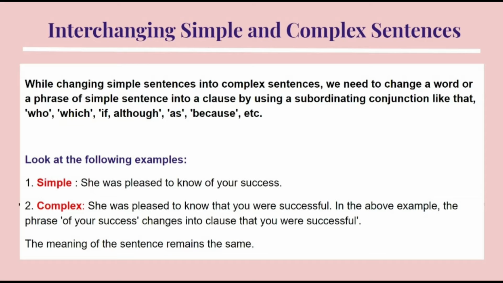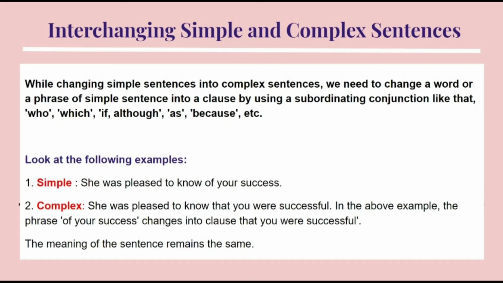Now it is the time we talk about interchanging simple sentences and the complex sentences. So, how exactly do we do that? While changing simple sentences into complex sentences, we need to change a word or a phrase of simple sentence into a clause by using a subordinate conjunction. For example, who, which, if, although, as, because, etc. So this is the rule to convert a simple sentence into complex sentence.